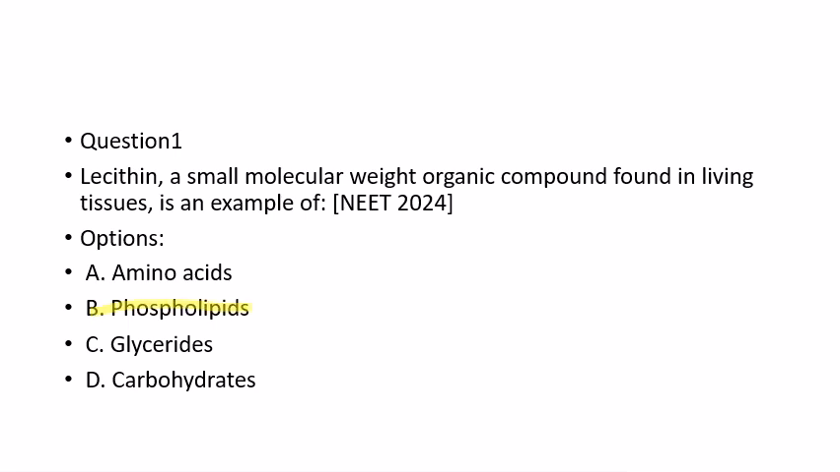Some lipids have phosphorus and phosphorylated organic compounds in them. Okay, so these are phospholipids. They are considered as phospholipids. They are present in the cell membrane. So a better example is lecithin. Lecithin is a better example for this. So the correct option is B, that is option 2.